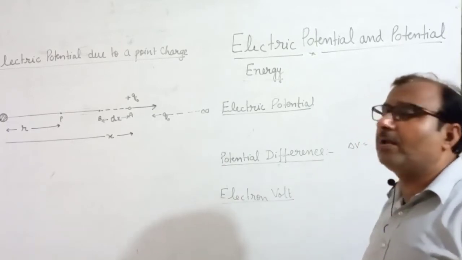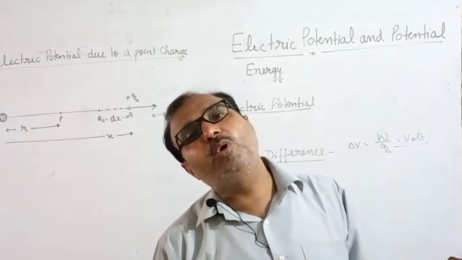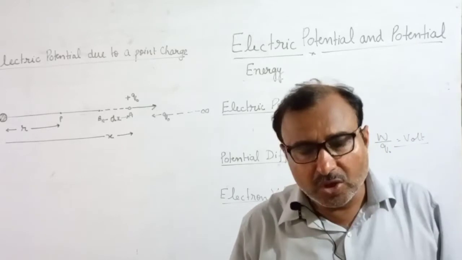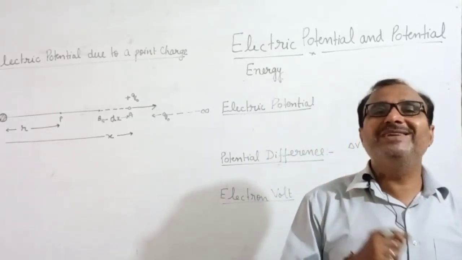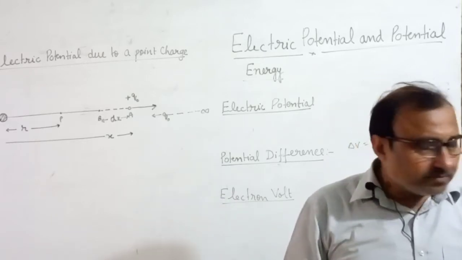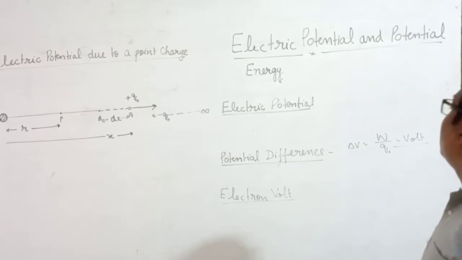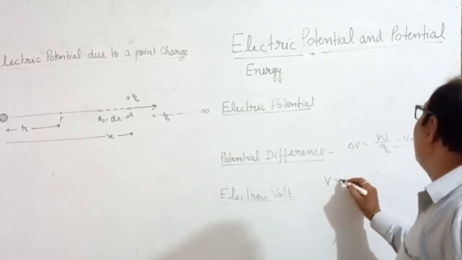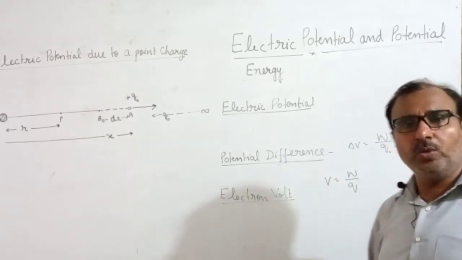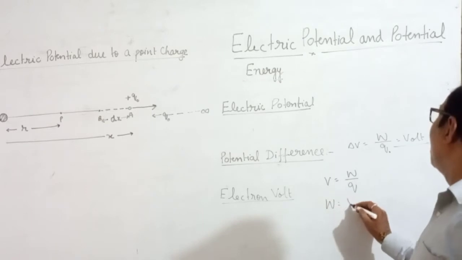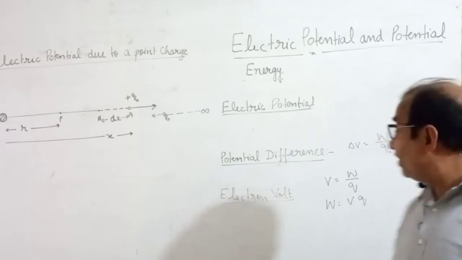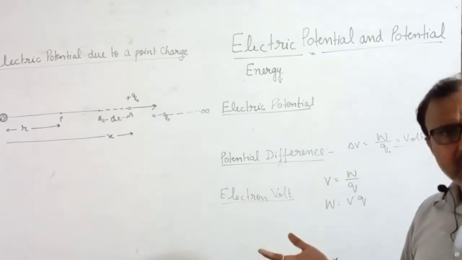Another term I have written, electron volt. Now what is electron volt? Actually it looks like electron volt is something related to potential difference. No, it is a unit of energy. Electron volt is a unit of energy. That I can clarify for you. As I told, V equal to W upon Q. So what is W equal to? VQ. Now W, work. What is that? That is work.